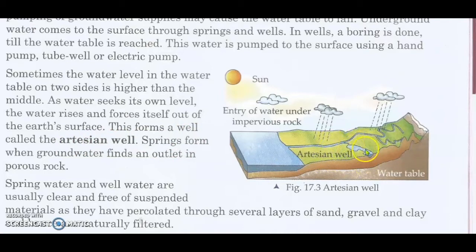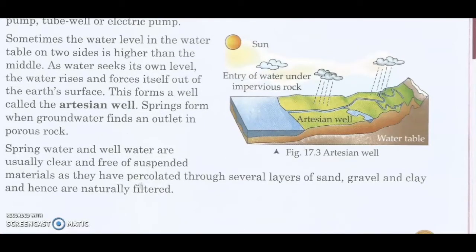Springs form when groundwater finds an outlet in porous rock. So as we know, in the unsaturated zone, that area there are porous rocks which allow the flow of water. Through that it comes out through the surface of the earth, the spring. Spring water and well water are usually clear and free of suspended materials. They don't have any impurities, as they have percolated through several layers of sand, gravel and clay and hence are naturally filtered. So the water is in drinkable condition.